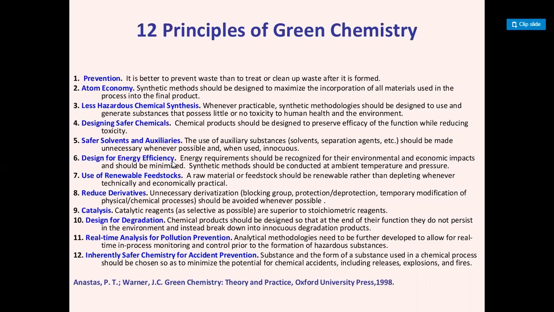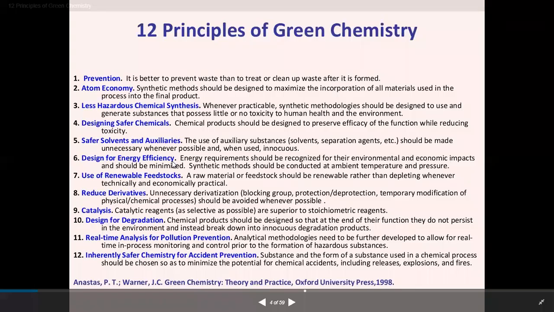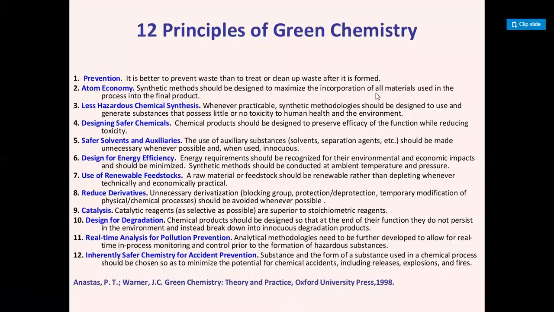Now the next principle is the 11th, waste prevention, pollution prevention. So how can we prevent pollution? You can read that analytical methodologies need to be further developed to allow for real-time in-process monitoring and control prior to the formation of hazardous substances. Pollution prevention means we should not release any hazardous substances into the atmosphere that would cause problems in our regular life.